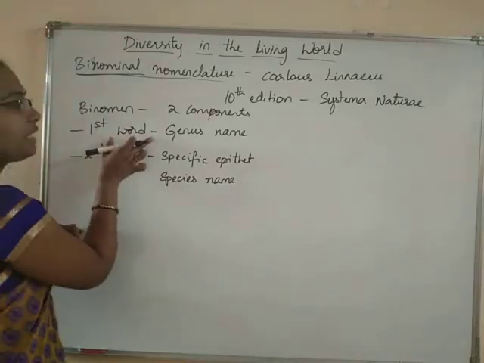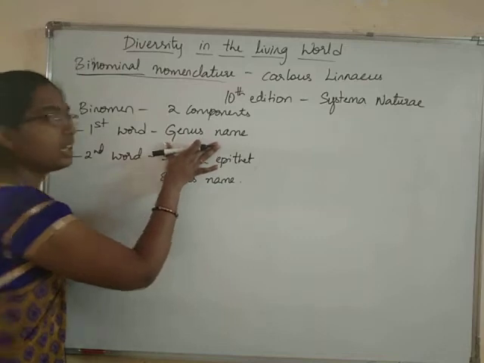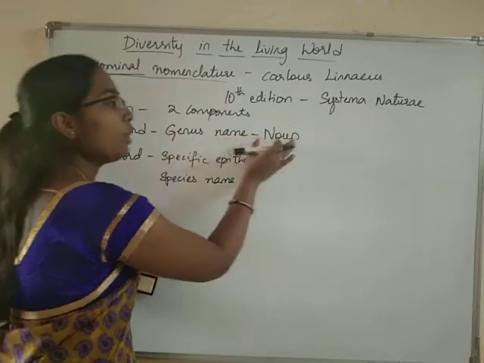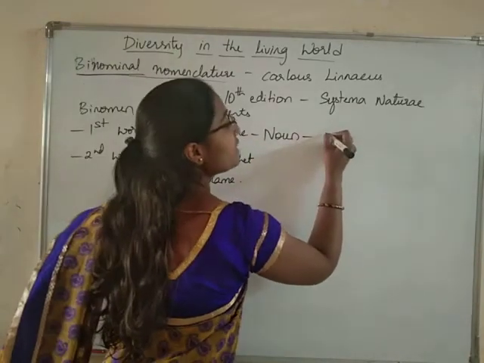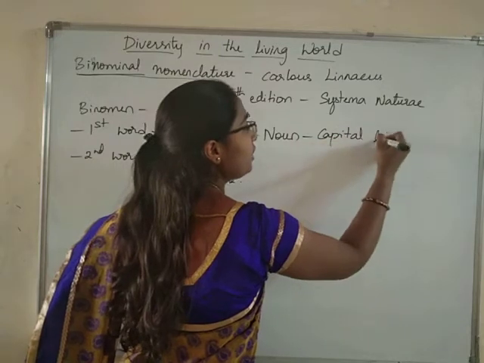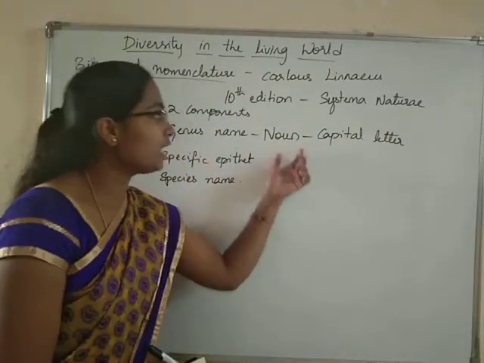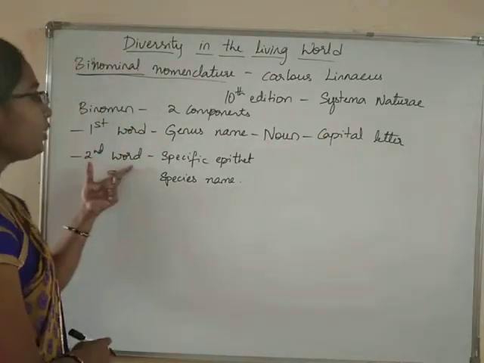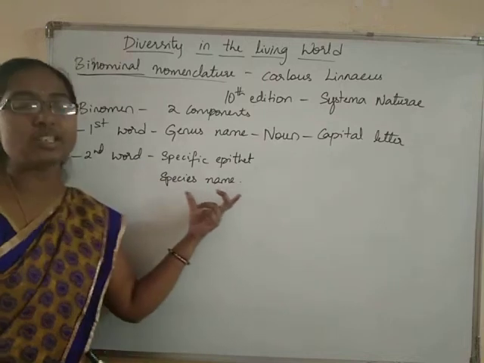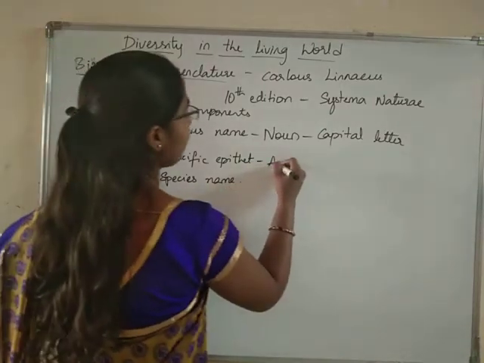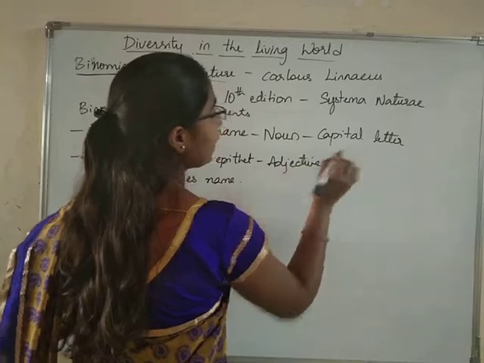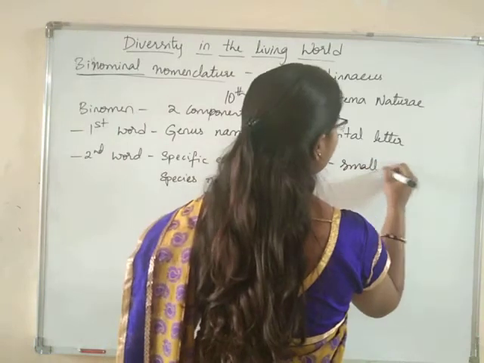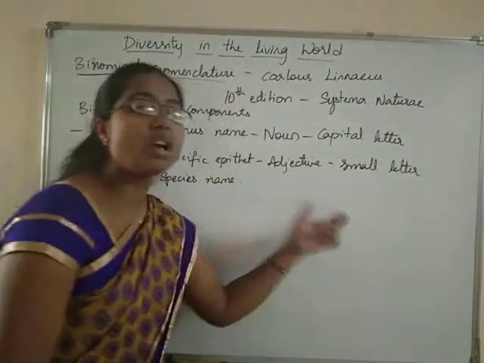The first word is the genus name. The genus name is always a noun and it will always start with a capital letter. Coming to the specific epithet, which means the species name, it is an adjective and it will always start with a small letter.